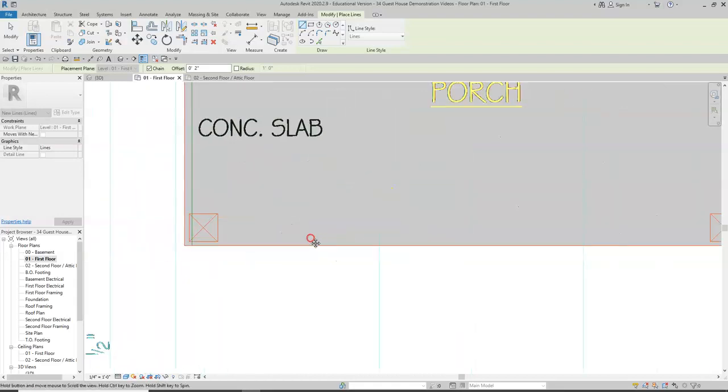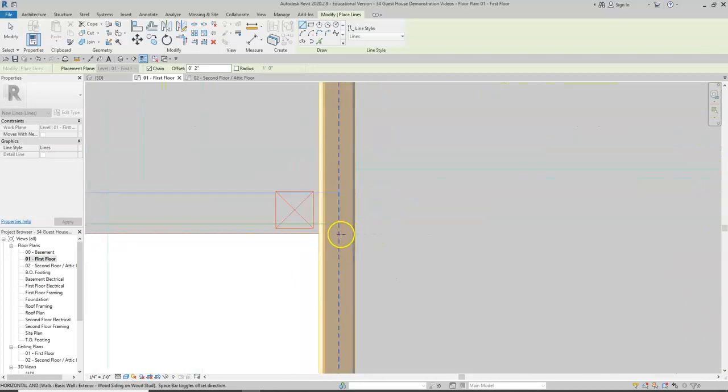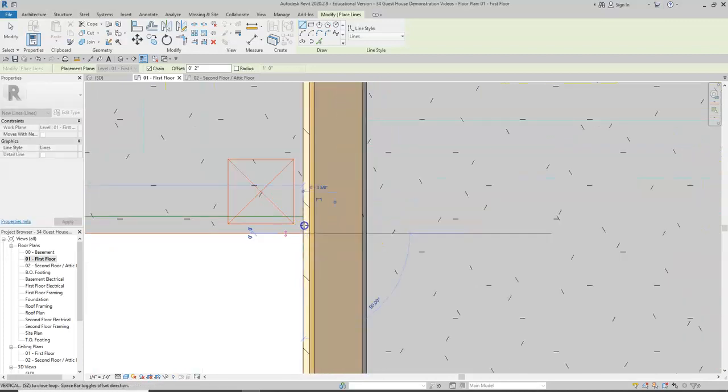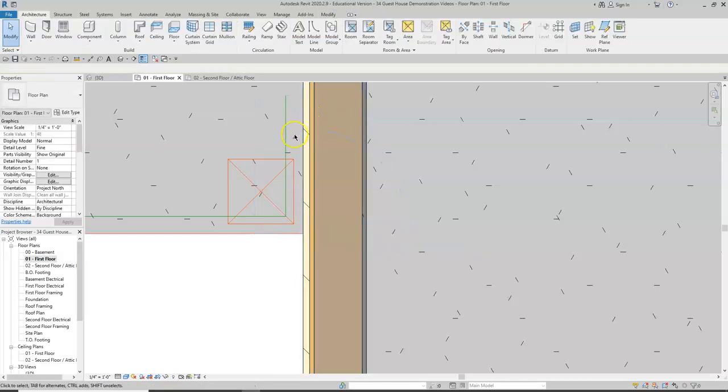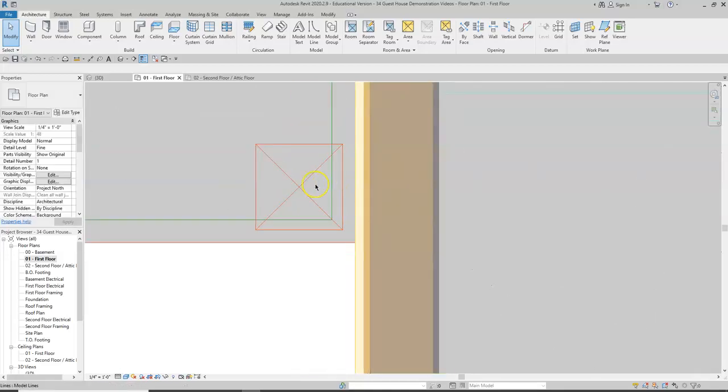So I'm still drawing lines. And I can go all the way across so that my right column can be pinned, and still drawing lines. So now I have a 2-inch offset so I can place my porch column in. Ignore these boxes. Yours will be pinned to the line that I have shown here. I guess my line was 1.5 inches.